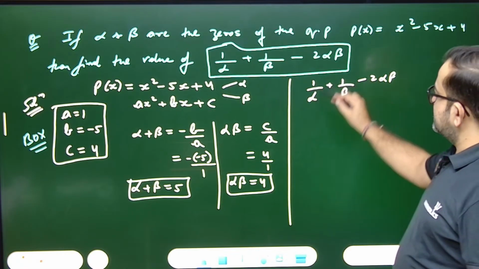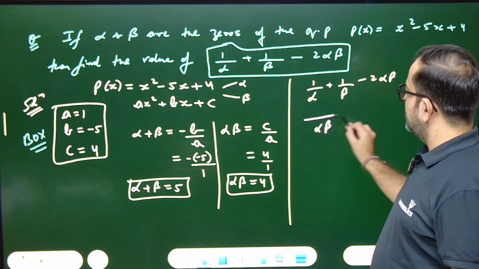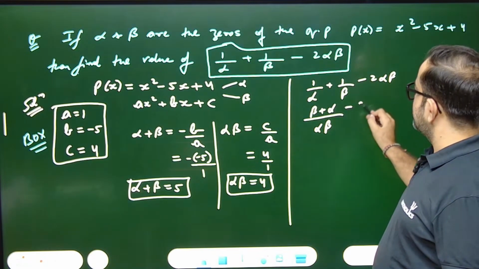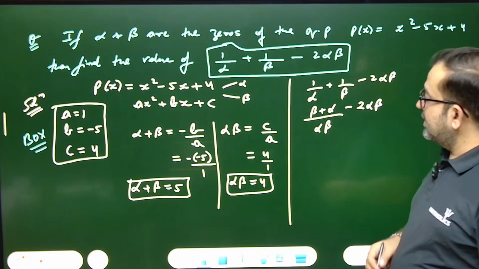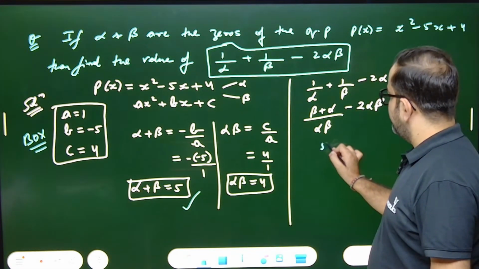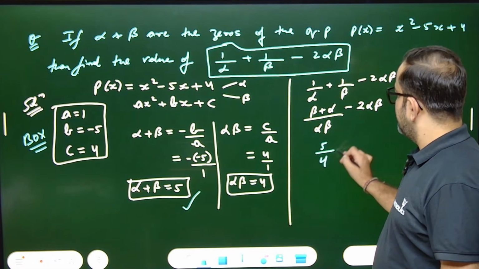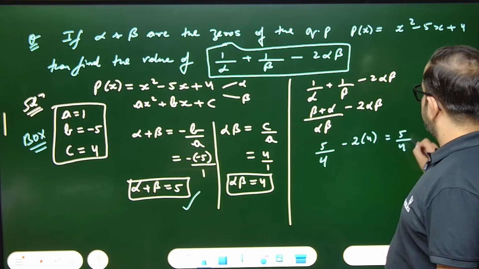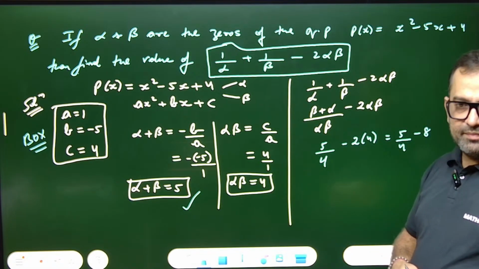But what about the first part? You take LCM alpha beta. The numerator will be beta plus alpha minus 2 alpha beta. Now beta plus alpha, or alpha plus beta, value is given as 5. So we'll write 5 upon alpha beta, which is 4, minus 2 into 4. That means 5 by 4 minus 8.